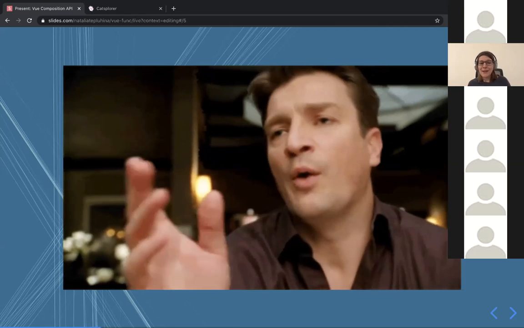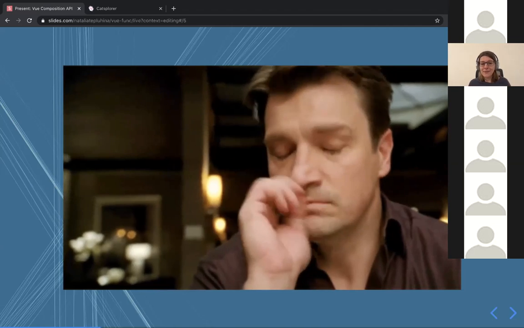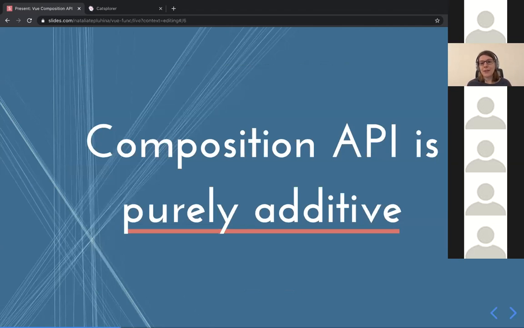We were trying to fight this on Twitter, and since then, we always say that Composition API is purely additive. This is not a new exclusive way to build your application. You can use all good option syntax, which is the current syntax of Vue 2, without even touching Composition API, and you will be completely fine. It has its own usage, and I will explain why we developed it and when you want to use it. But please remember, you don't need to learn to use Vue. This is an advanced feature.